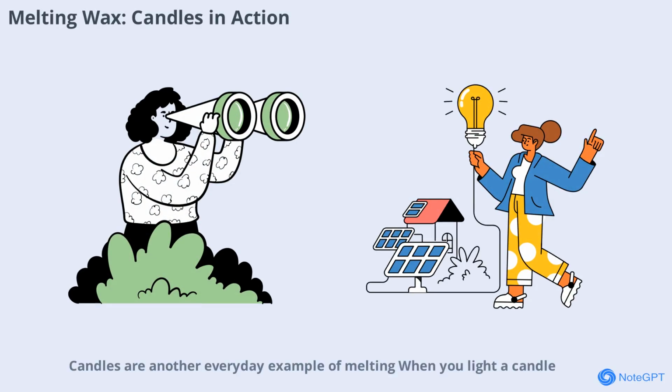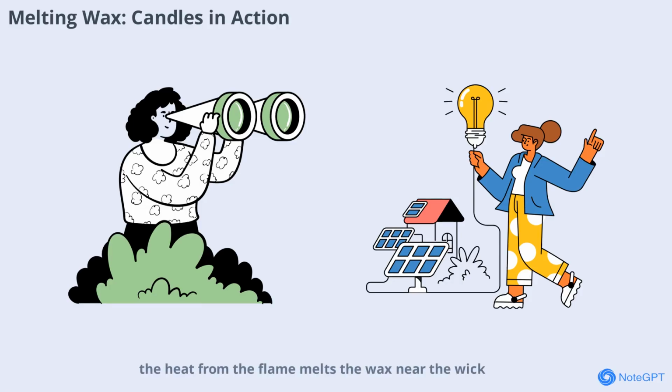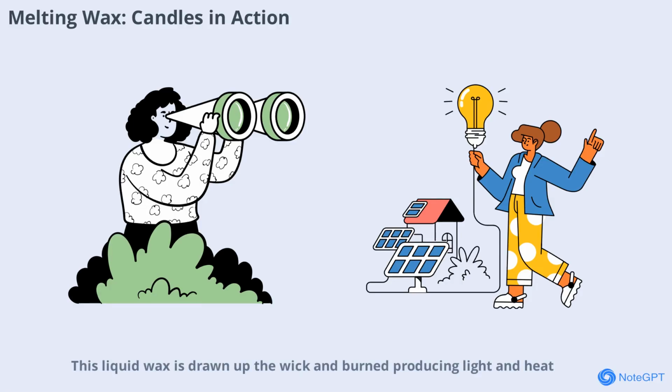Candles are another everyday example of melting. When you light a candle, the heat from the flame melts the wax near the wick. This liquid wax is drawn up the wick and burned, producing light and heat. Watching a candle burn is a simple way to see melting and combustion working together.